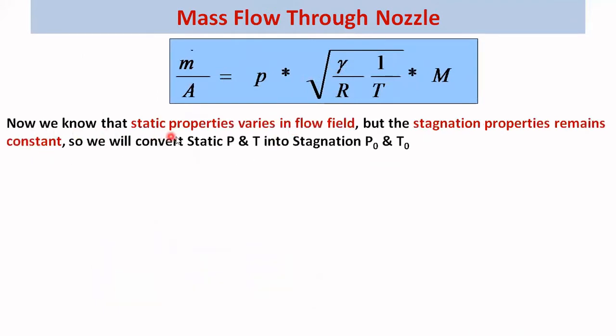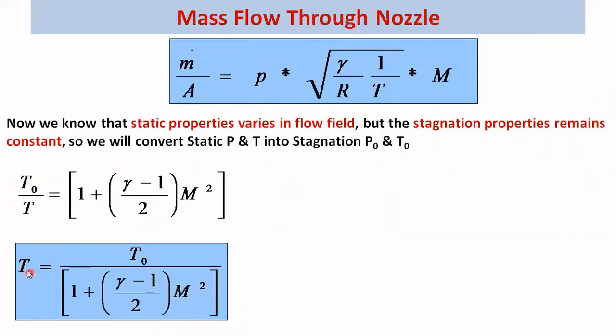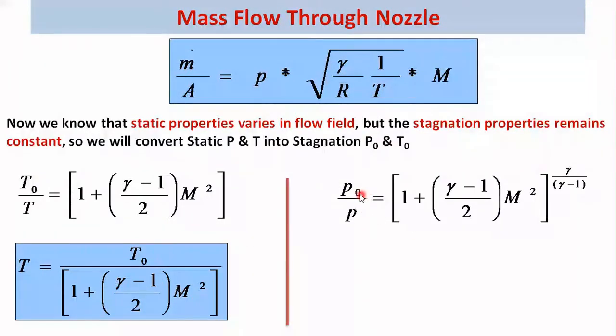Now we know the static properties vary in the flow field, but the stagnation properties remain constant throughout the flow. So let us convert the static properties into stagnation properties. We will write the static pressure and temperature in terms of stagnation pressure and stagnation temperature. We know the stagnation to static ratio for temperature: T0 by T equals 1 plus gamma minus 1 by 2 M square. So we can write static temperature as T0 upon this whole term, 1 plus gamma minus 1 by 2 M square.